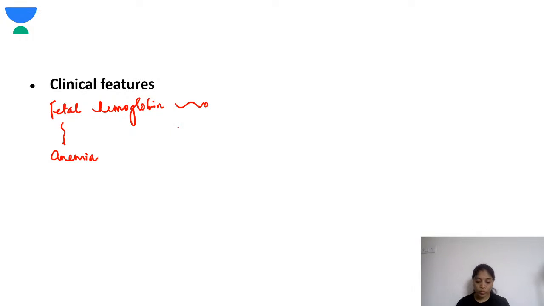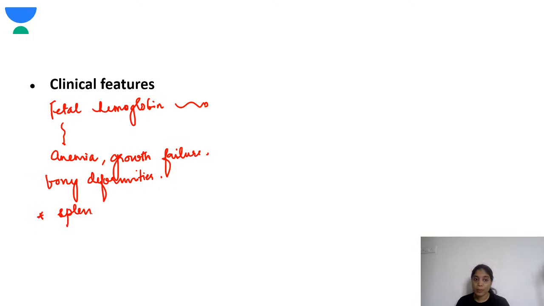There will be bony deformities. There will be organomegaly, that is splenomegaly.